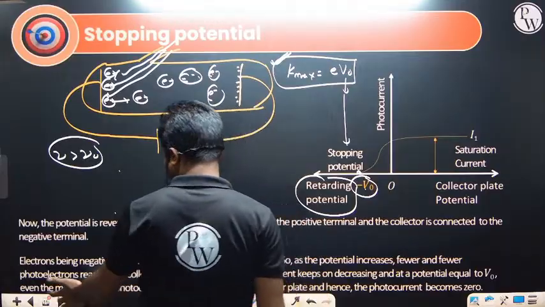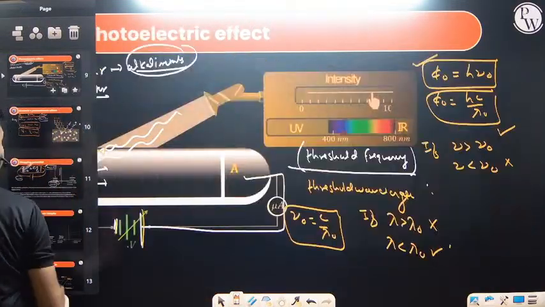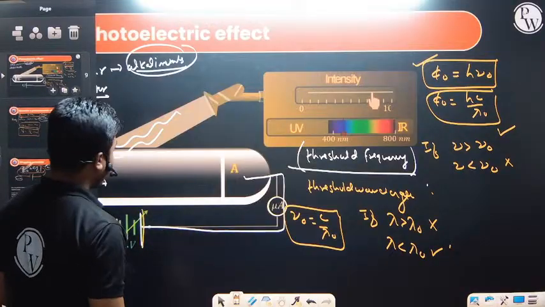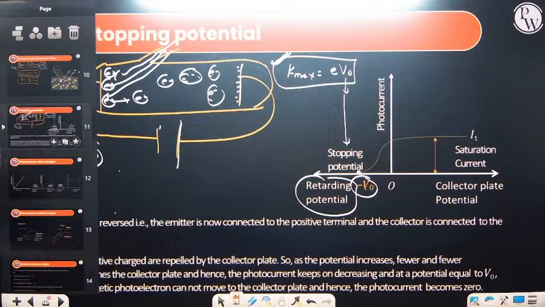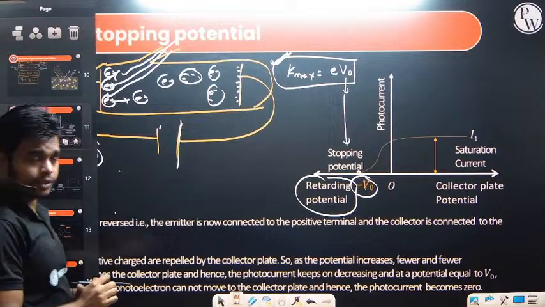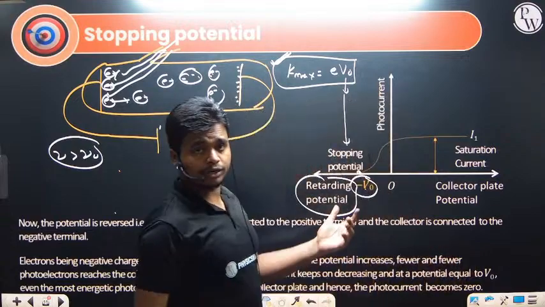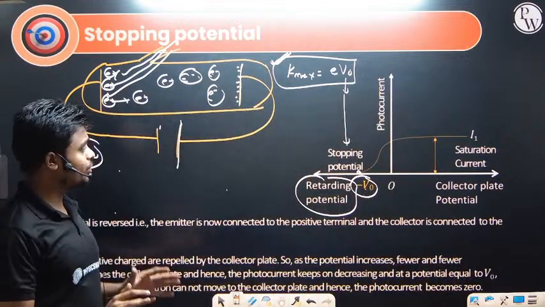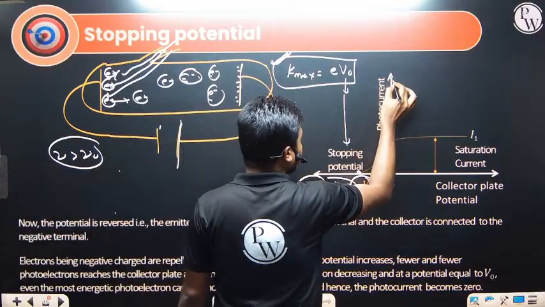So we'll be checking the graph for this. Threshold frequency, threshold wavelength, and certain things we have already discussed. Let's discuss how it depends on the graphs. Stopping potential we also discussed: the minimum negative potential required to stop the fastest moving electron. And if we see the graph of this, the graph is plotted between photocurrent versus